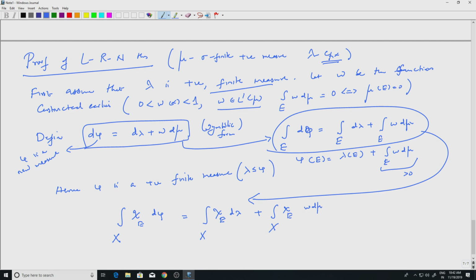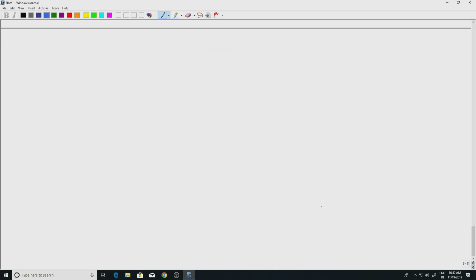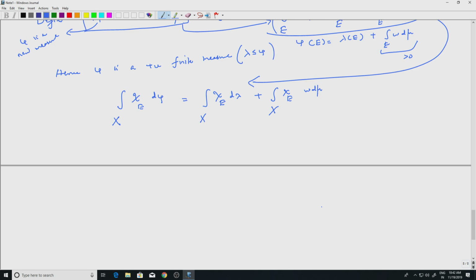If something is true for indicator functions, we will immediately get that it is true for simple functions. So this immediately implies that the integral over X of s d phi equals the integral over X of s d lambda plus the integral over X of s w d mu for every simple positive function s.